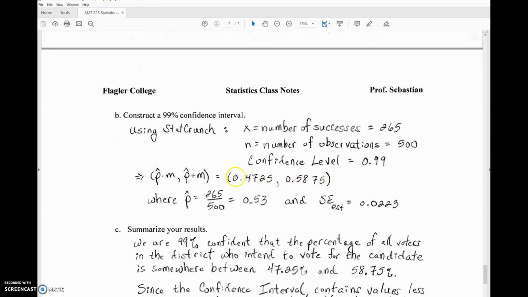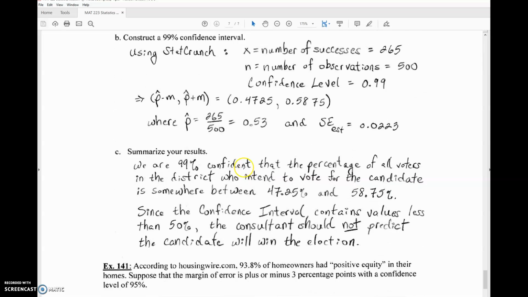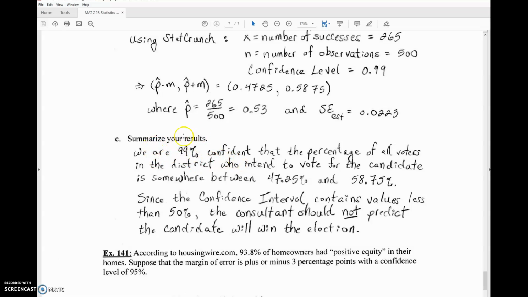I put those proportions here for our confidence interval, p hat minus m to p hat plus m, the lower limit to the upper limit. The way we summarize this is we say we are 99% confident that the percentage of all voters in the district who intend to vote for the candidate is somewhere between 47.25% and 58.75%, the lower limit and the upper limit of our confidence interval.